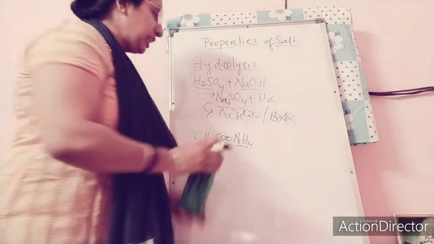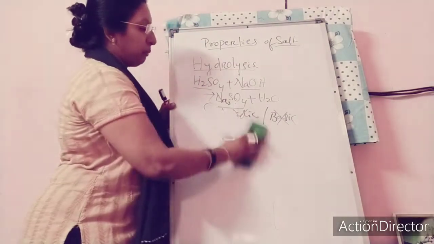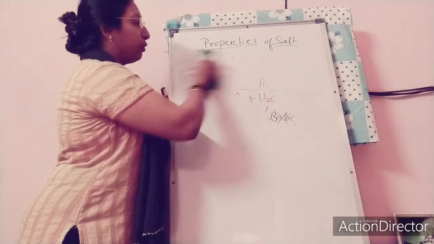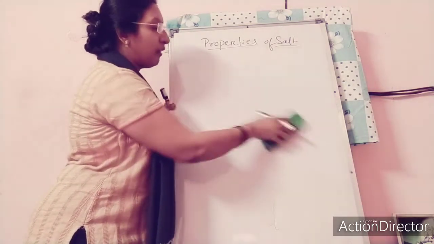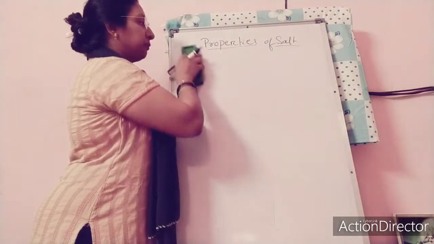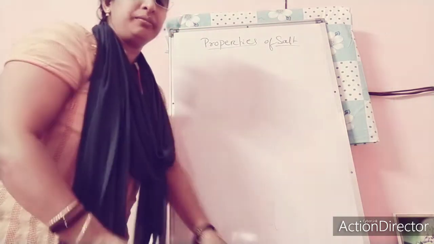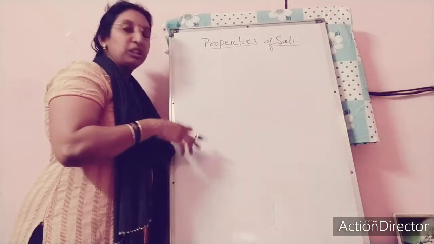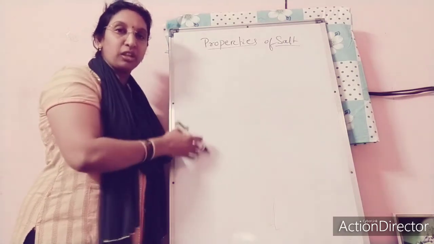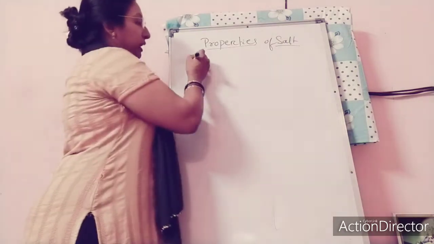Next one, the simple preparation is not given in your book, but a particular type of topic is given, that is the decomposition by dilute acid, which comes under your preparation. Which preparation?